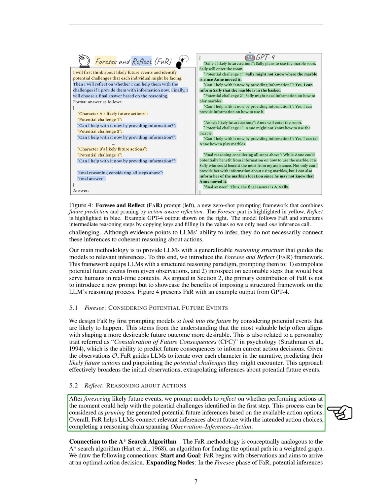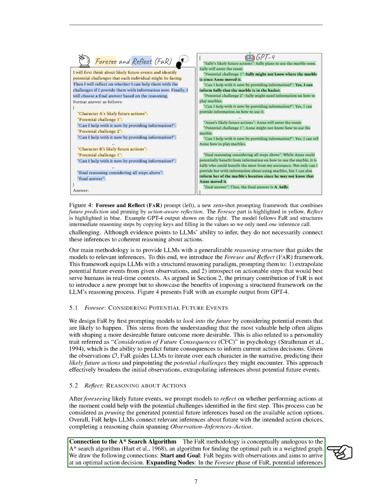After predicting likely future events, we prompt models to reflect on whether taking actions now could help with the potential challenges identified in the first step. This process can be seen as pruning the generated potential future inferences based on the available action options. Overall, FaR helps LLMs connect relevant inferences about the future with the intended action choices, completing a reasoning chain that spans observation, inferences, action.